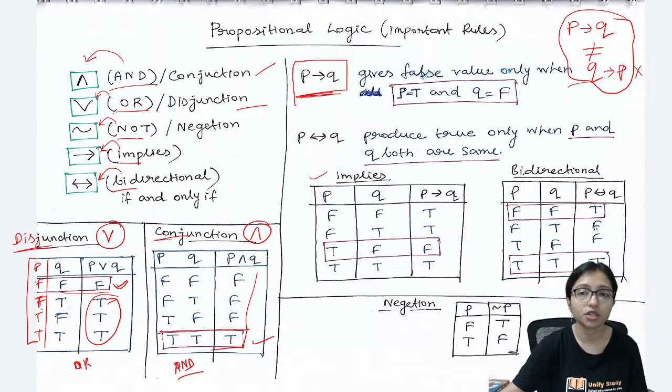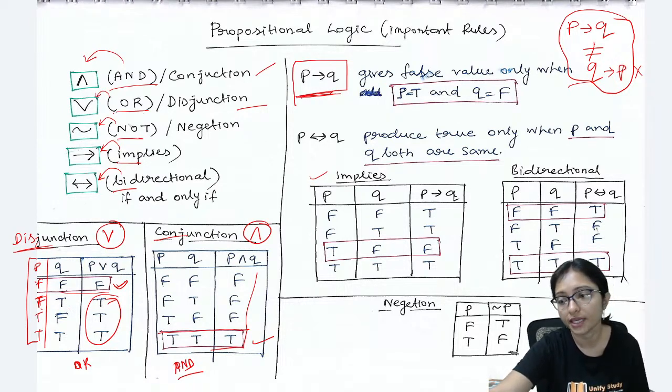The opposite one is not always true. Clear? You have to be very clear about that. Is this clear to everyone? Yes. Please reply, guys.